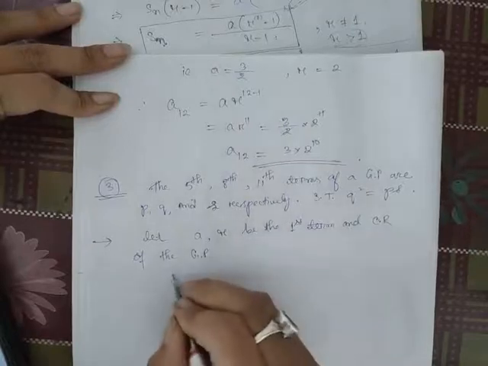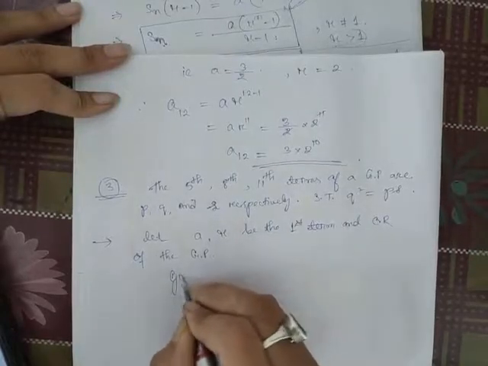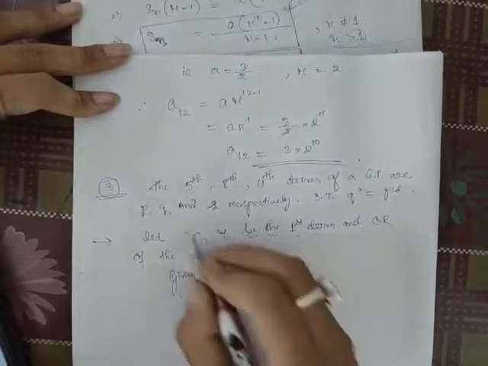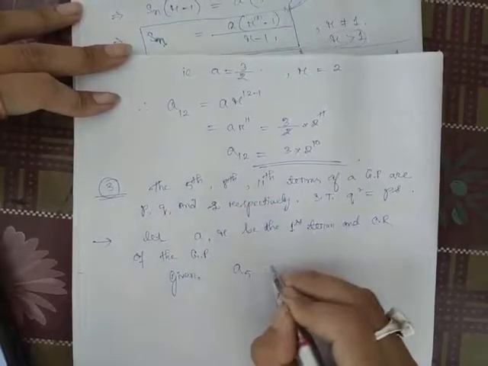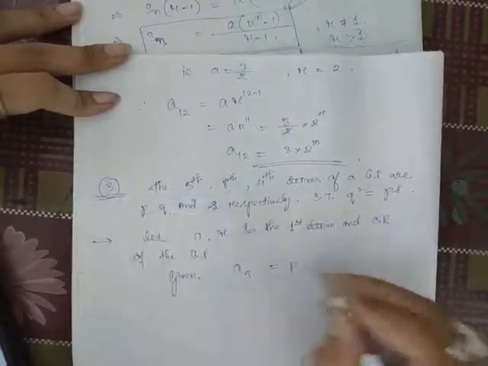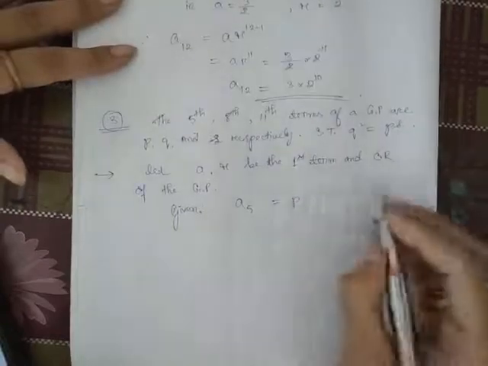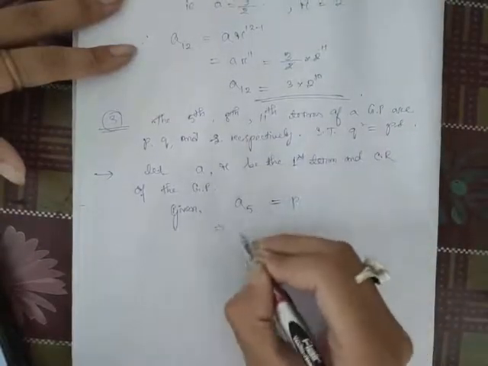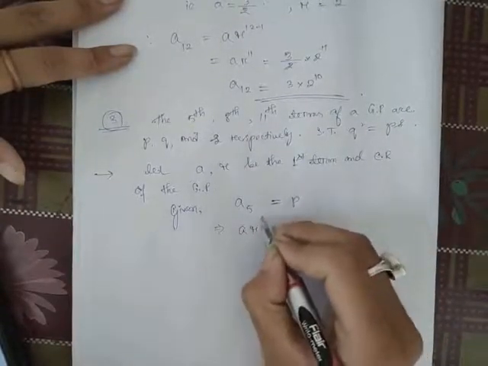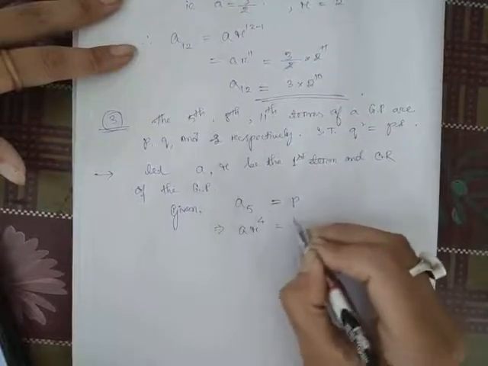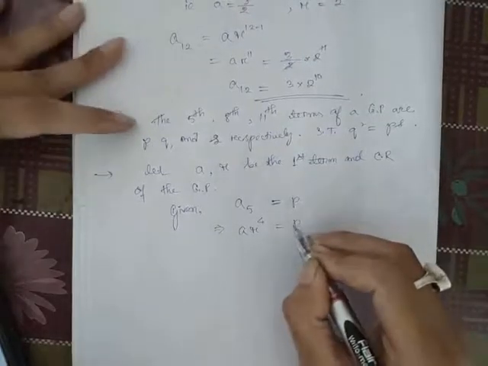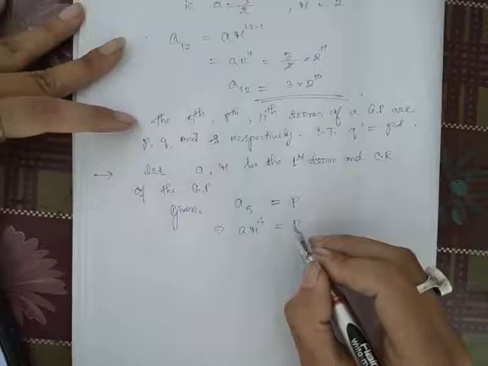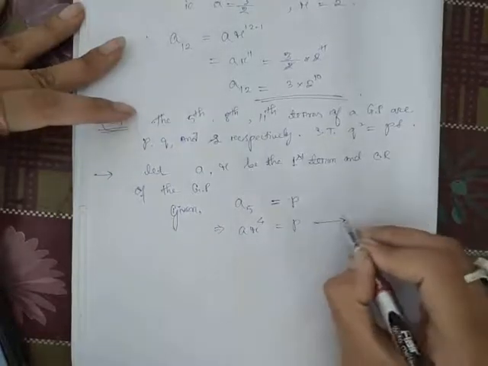Given the fifth term a5 equal to P. So a r to the power 5 minus 1, which is 4, a r to the power 4 equal to P. Take it as equation number 1.